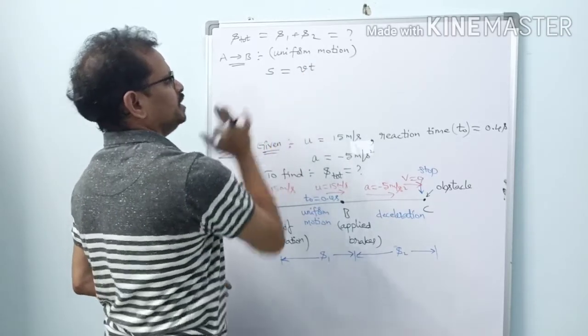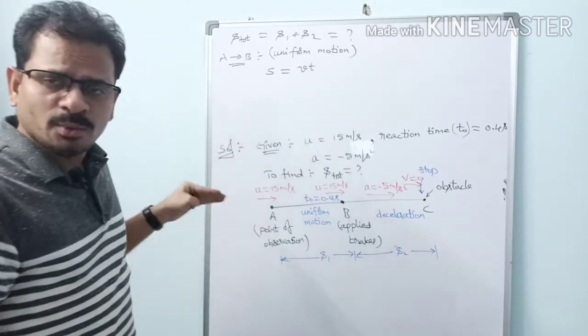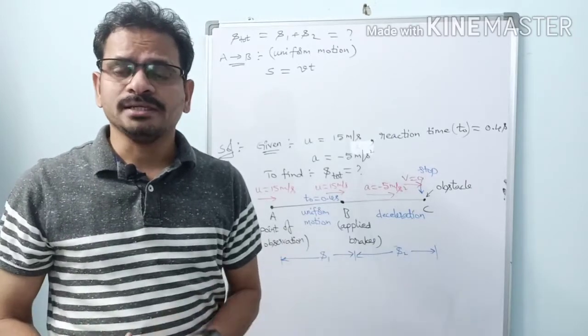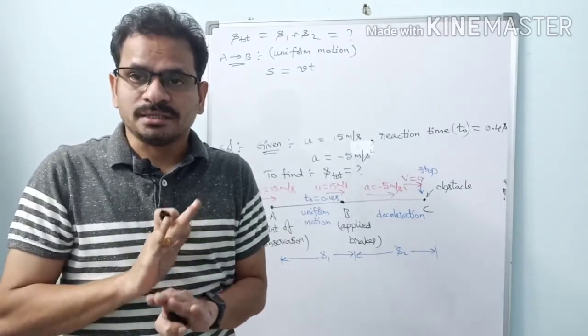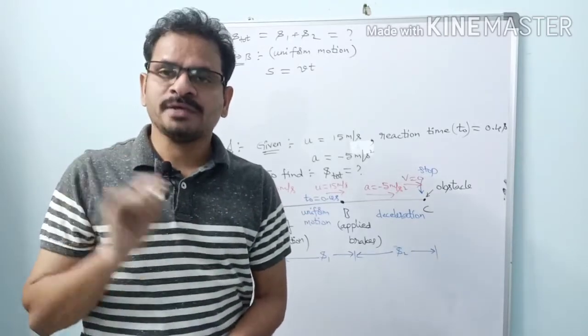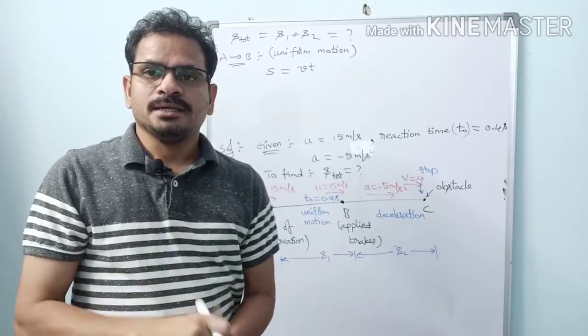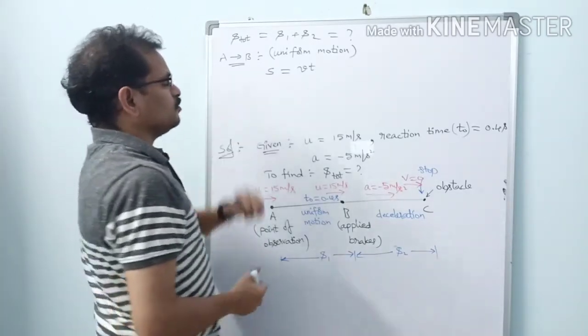Distance equals speed into time, or displacement equals velocity into time. Since it is motion in a straight line in one direction, distance and displacement, speed and velocity, are the same. No need to bother. There is no chance for any confusion here. Watch my previous videos, where I explained these things and did some problems. Right now, S equals Vt.